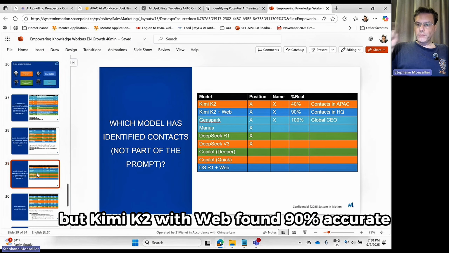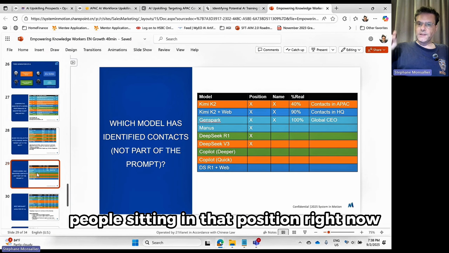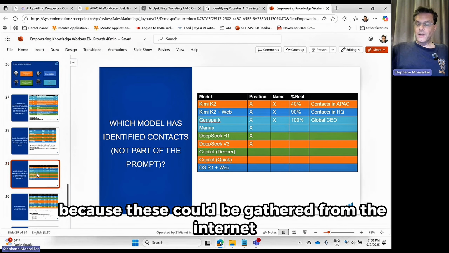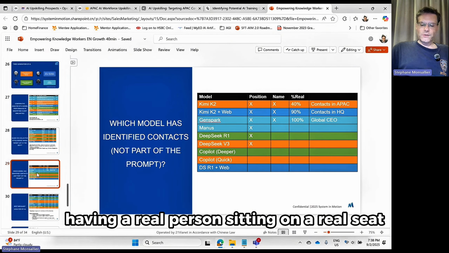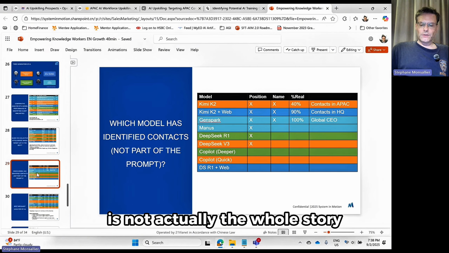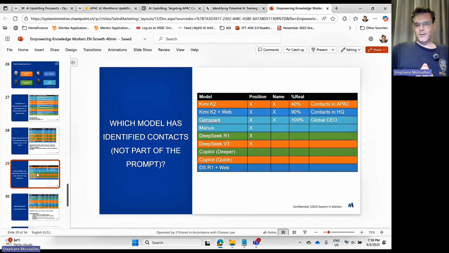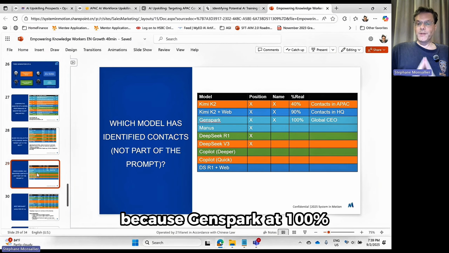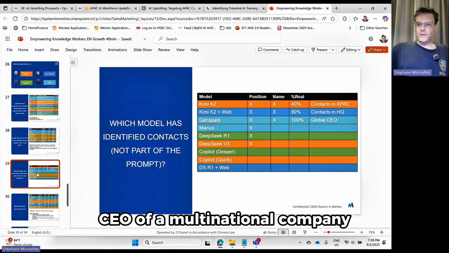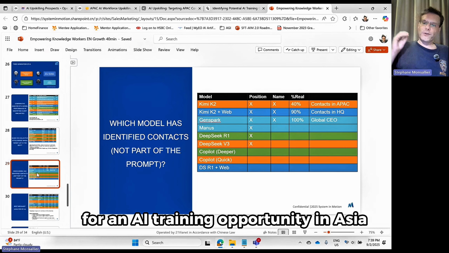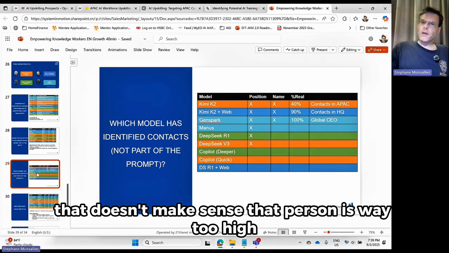But Kimi K2 with web found 90% accurate people sitting in that position right now, because these could be gathered from the internet. And GenSpark found 100%. Now, having a real person sitting on a real seat is not actually the whole story, because GenSpark at 100% targeted the global CEO. We're not going to write to the global CEO of a multinational company for an AI training opportunity in Asia. That doesn't make sense. That person is way too high.